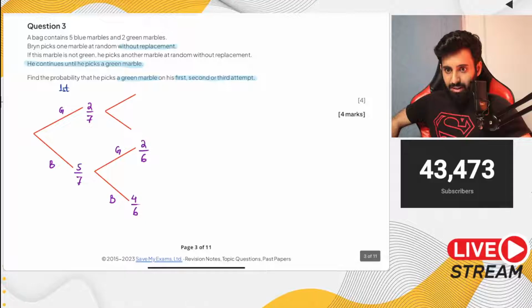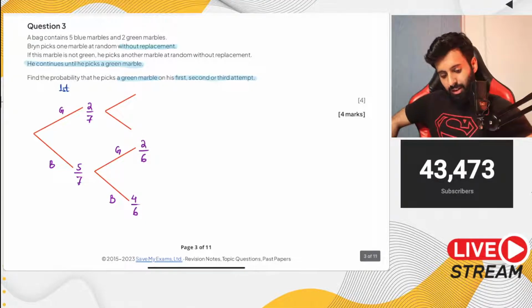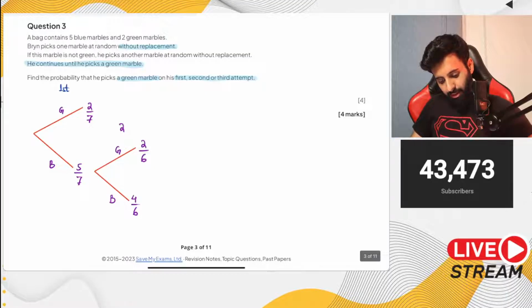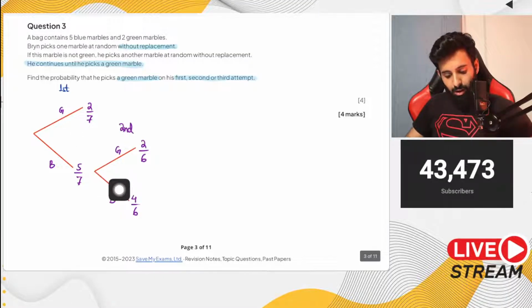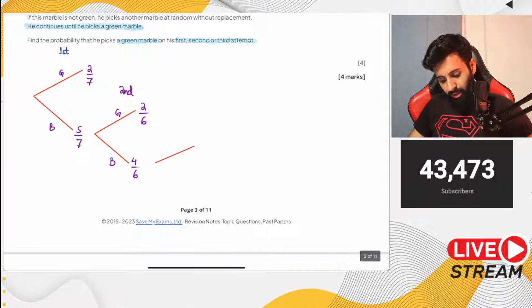Yes. Because if he picks a green marble, that means that's the end. Okay, so that is why we're not going to make a tree after green. Now what you're looking at is basically what happens after the second attempt. This is the probability of the second attempt. Now what about the third attempt?